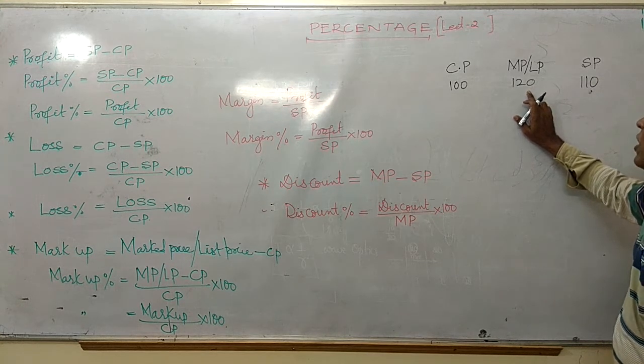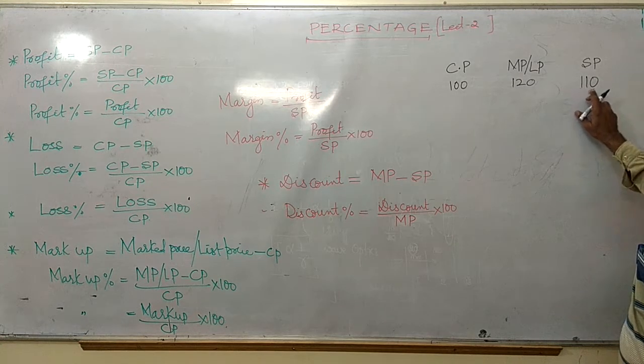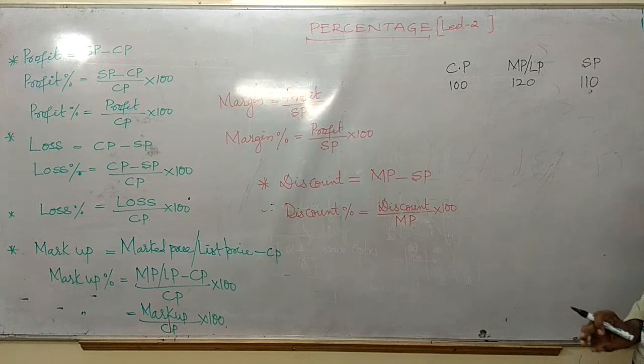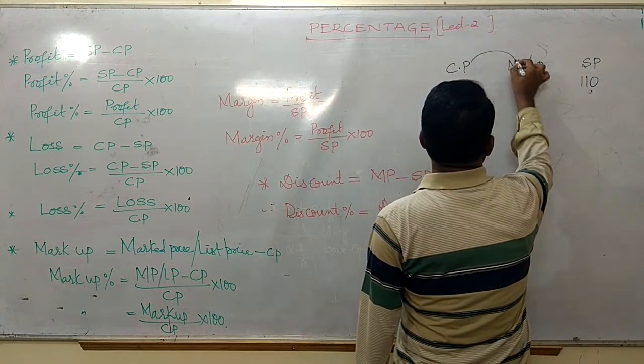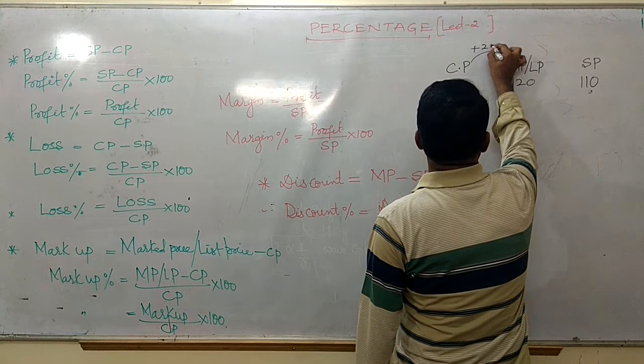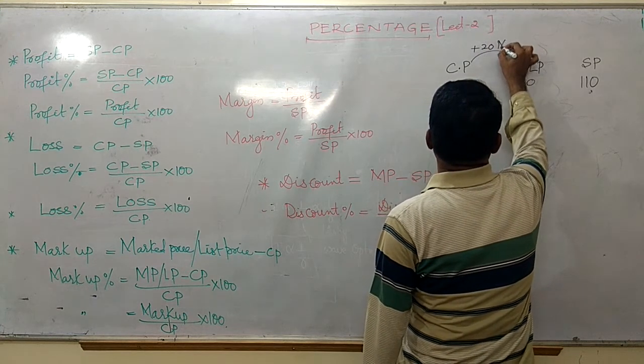So it is nothing but the selling price, friends. Now you see how much more I have written, plus 20. It is the markup.